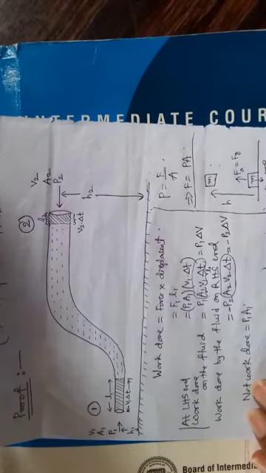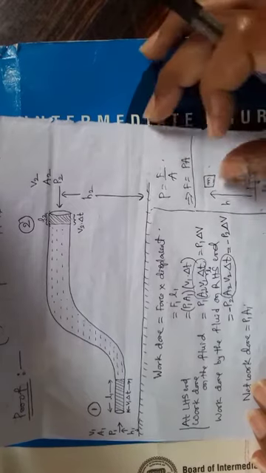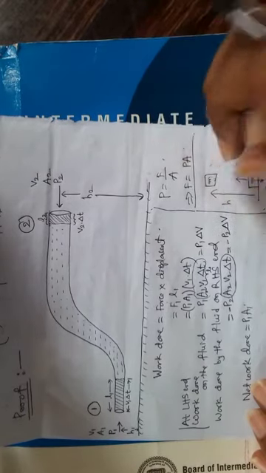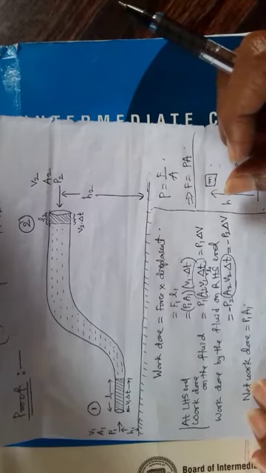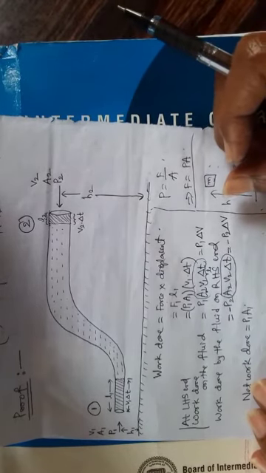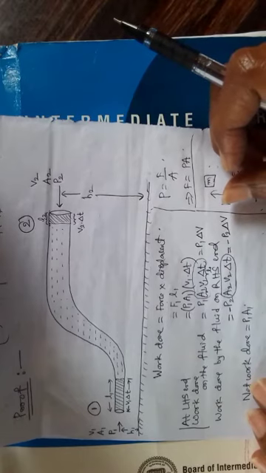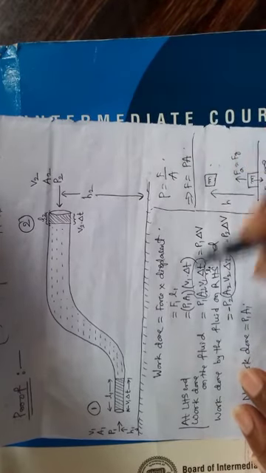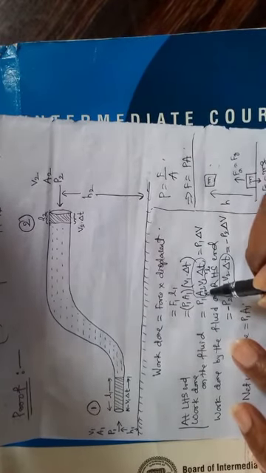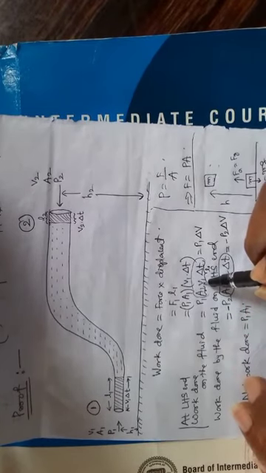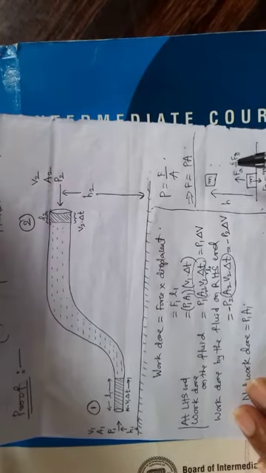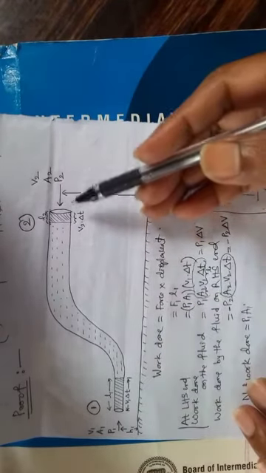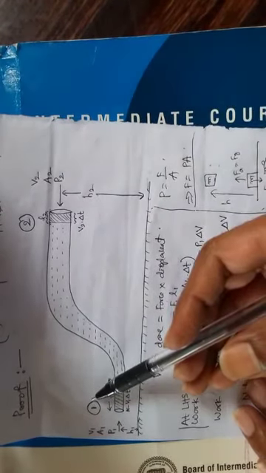No, because we had this topic previously and we derived the equation. What is that? Equation of continuity: A V is equal to constant. The product of A and V is constant. You take anywhere, the product of A and V will be a constant. At point 1, A1 V1.